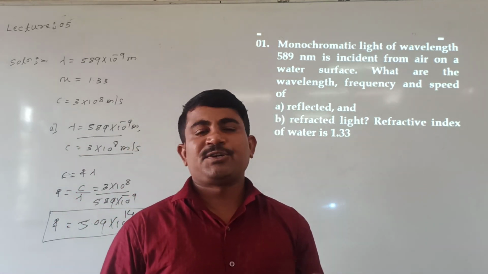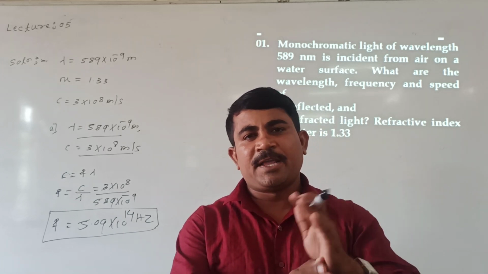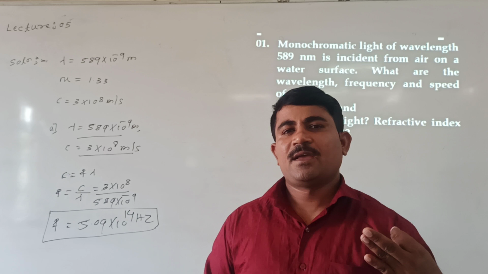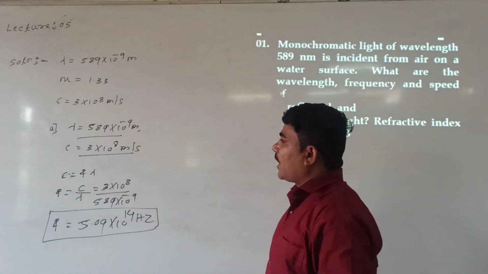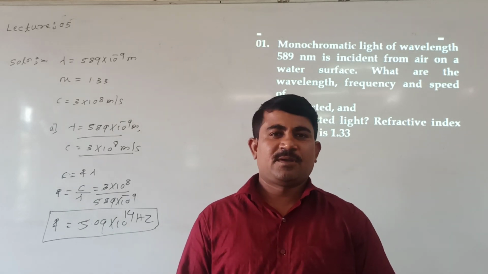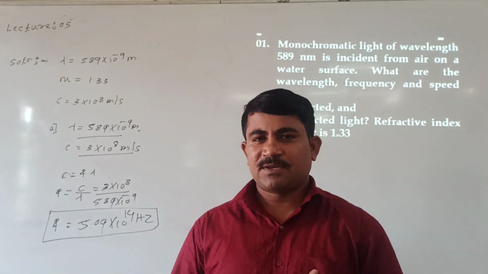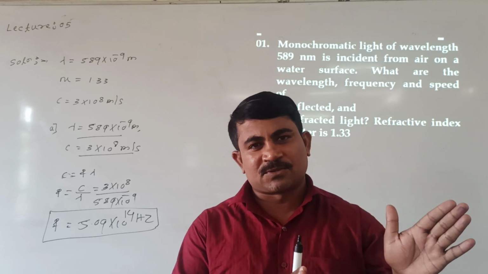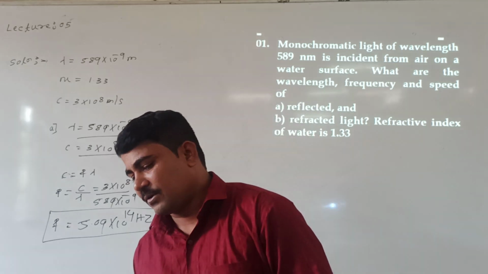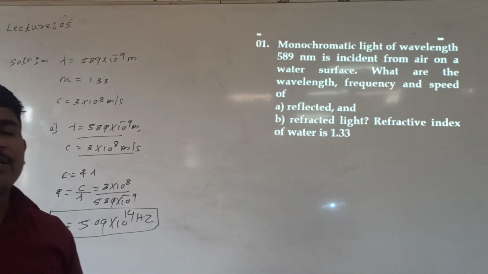Then again we will see during refraction. Refraction means the phenomenon of bending of light, or change in path of light, when a ray of light travels from one medium to another medium. The ray of light goes from air to water, so the wavelength changes and the speed changes, but the frequency remains the same. During refraction, which physical quantity remains the same? The frequency of the light remains the same, because frequency is a characteristic property of the source, not of the medium. So frequency remains the same during reflection and refraction.